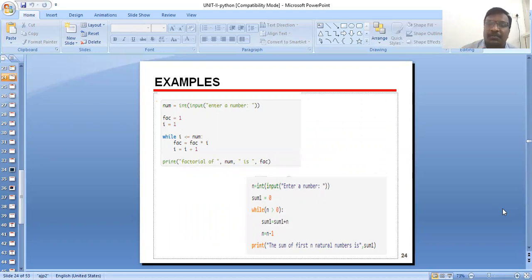n = int(input('Enter a number')). sum = 0. Here we are applying the while loop: while n is greater than 0, sum = sum + n, n = n - 1. Print the sum of the natural numbers, which is sum.